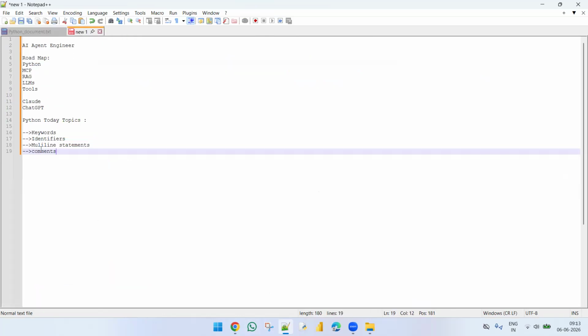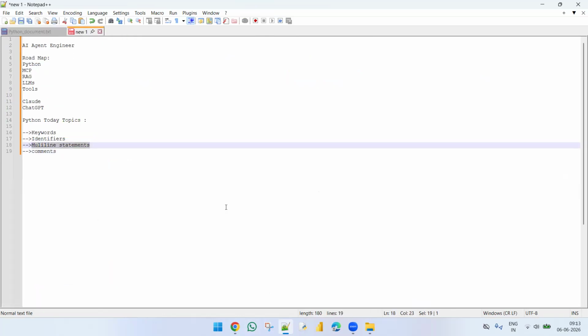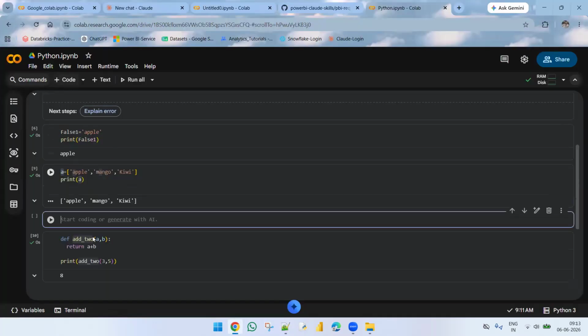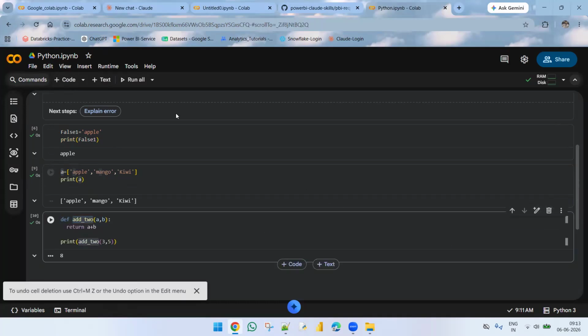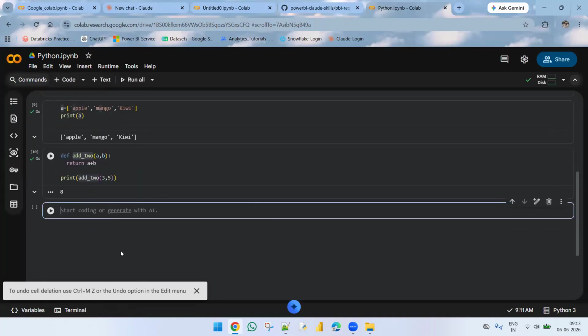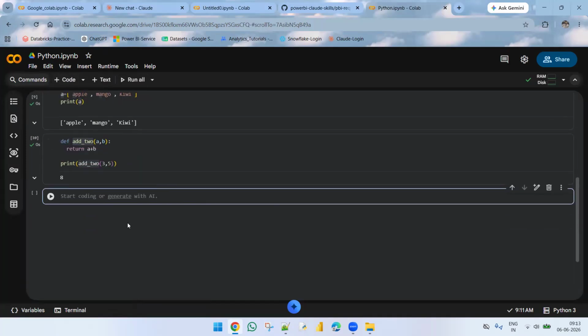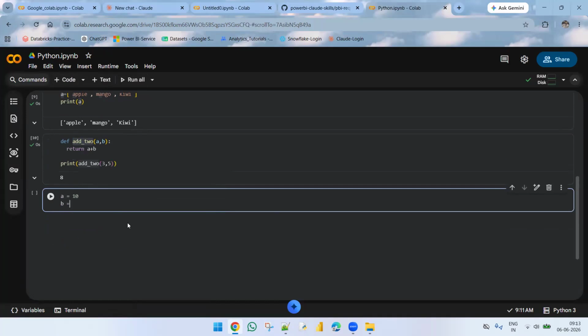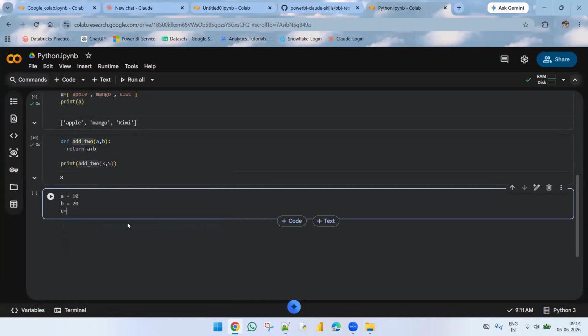And the next point is multi-line statements. See, in Python, this is very important. For example, I'm taking this one. Let me take variable a is equal to 10, b is equal to 20, and c is equal to a plus b.